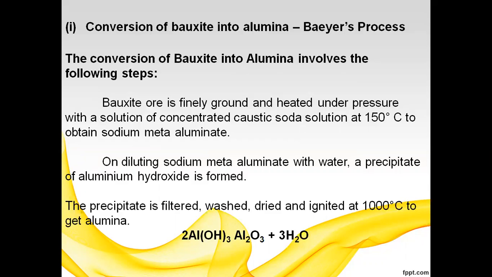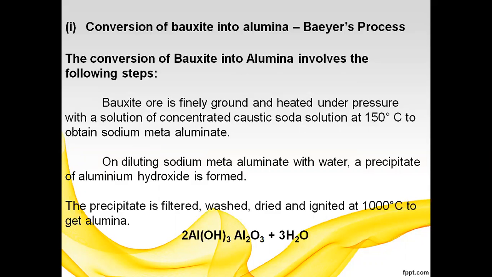We dilute this sodium meta-aluminate with water, and we get a precipitate, which is aluminium hydroxide. This is the second step.